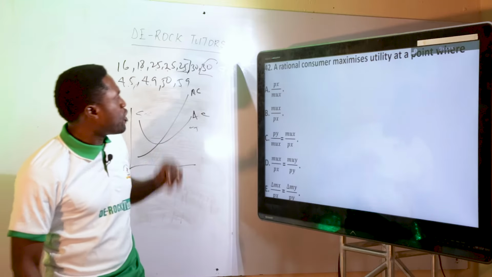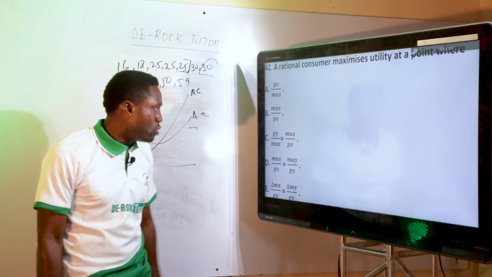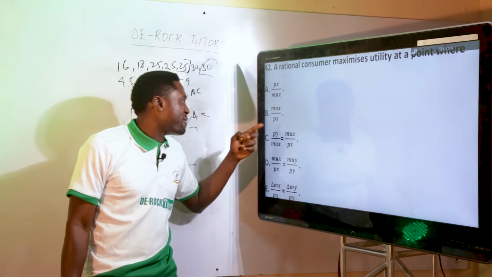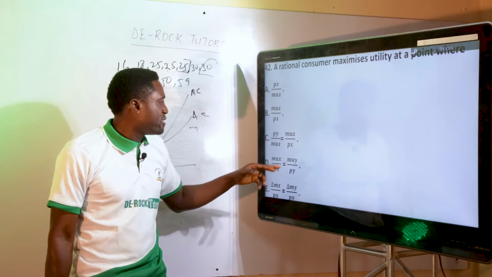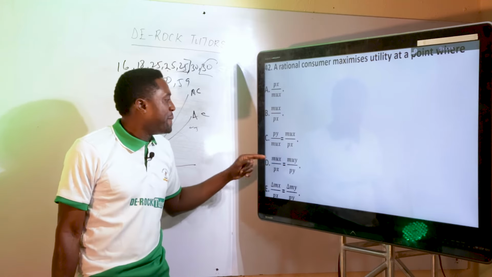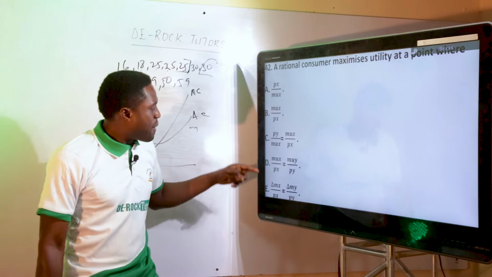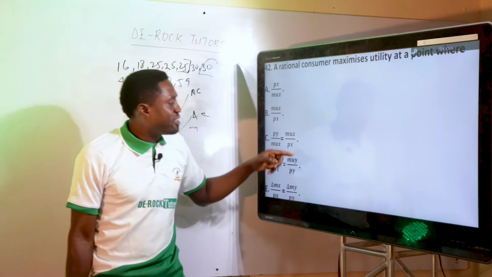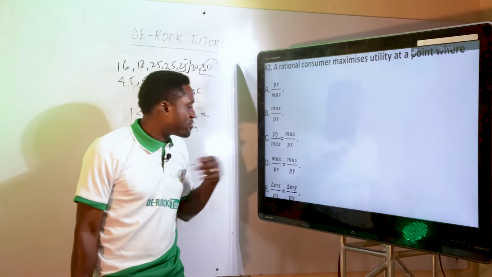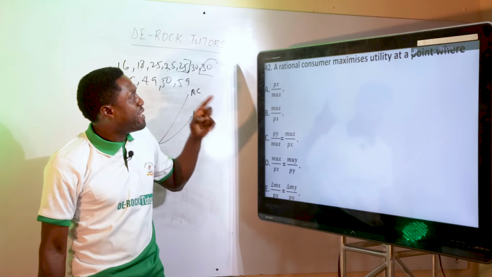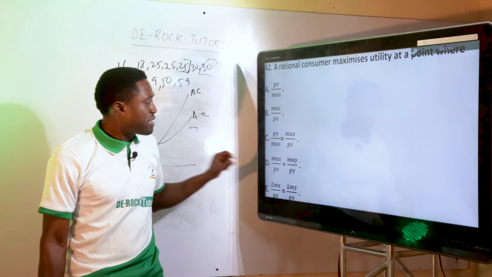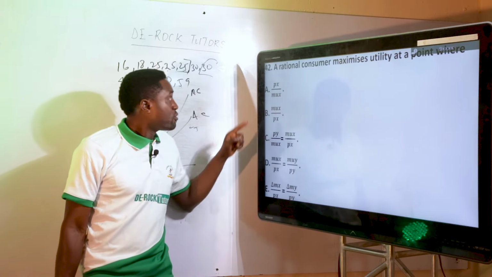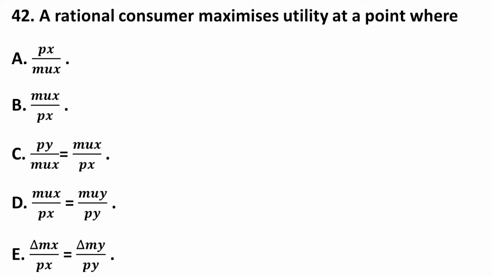If you look at the options very well, price of x over MU of x, no. MU of x over price of x, no. Marginal utility of x over price of x equals marginal utility of y over price of y. That is where the consumer maximizes utility. So the correct option to question number 42 is D.